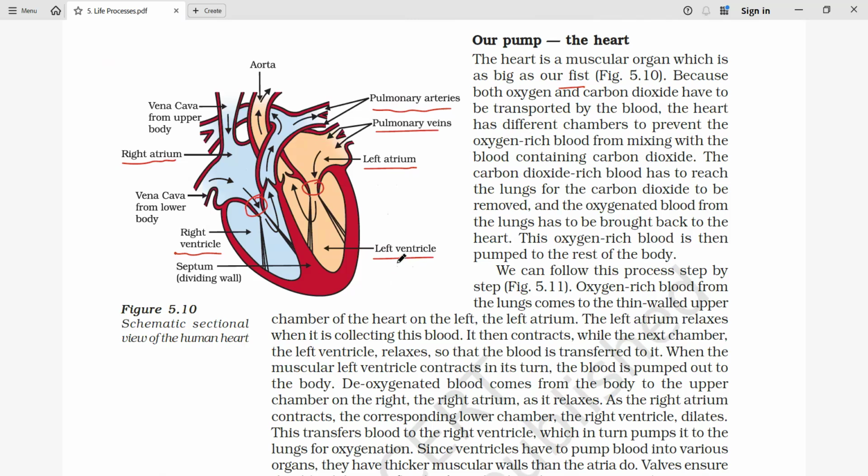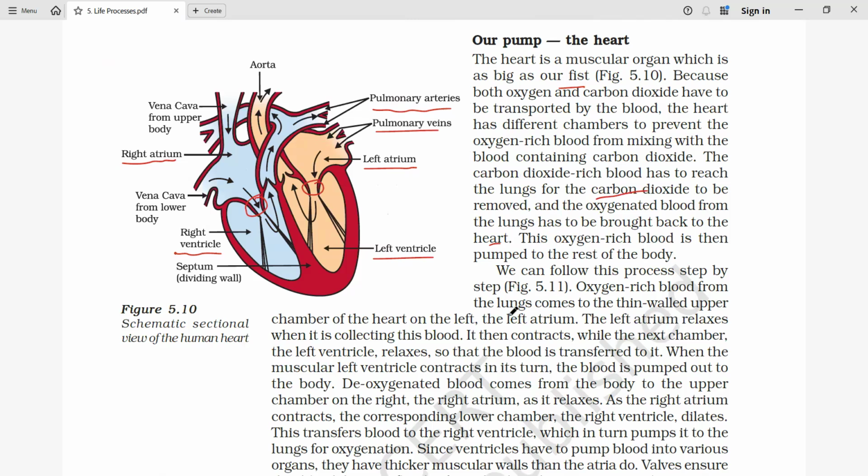So finally, what is going to happen here? Deoxygenated blood reaches the lungs, where carbon dioxide is removed. Since carbon dioxide is removed and the lungs have oxygen, finally oxygenated blood comes back from the lungs to the heart. Now this oxygen-rich blood is pumped out from our human heart to the other parts of the body.